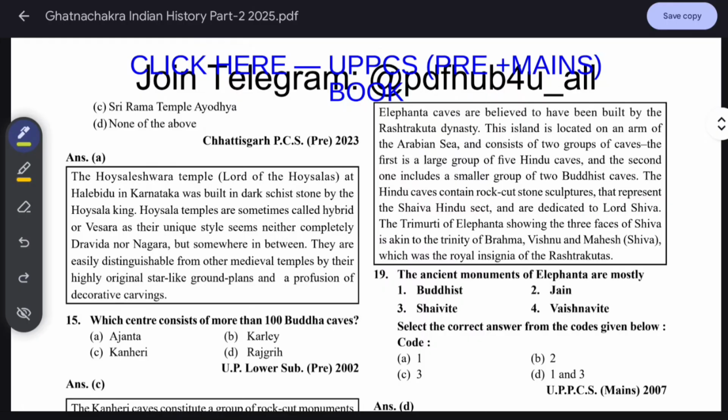The Hoysaleswara temple, Lord of the Hoysalas, at Halebidu in Karnataka. Built in dark schist stone by the Hoysala kings. Hoysala temples are sometimes called hybrid or Vesara as their unique style. They seem neither completely Dravidian nor Nagara. It has a mixture type, the Vesara, but somewhere in between. They are easily distinguishable from other medieval temples by their highly original star-like ground plans and a profusion of decorative